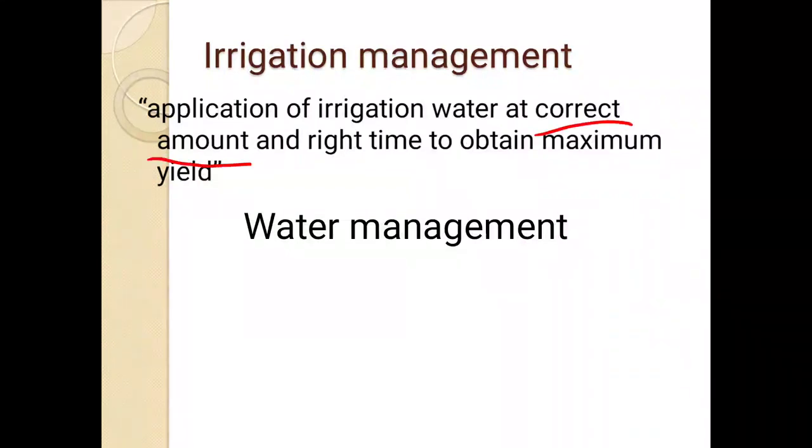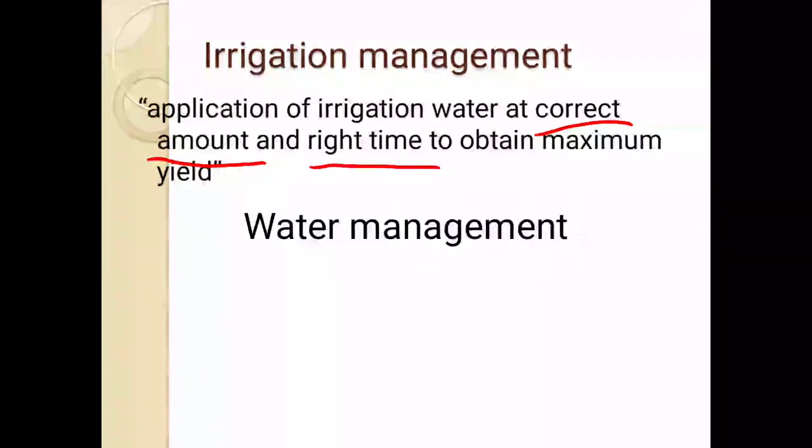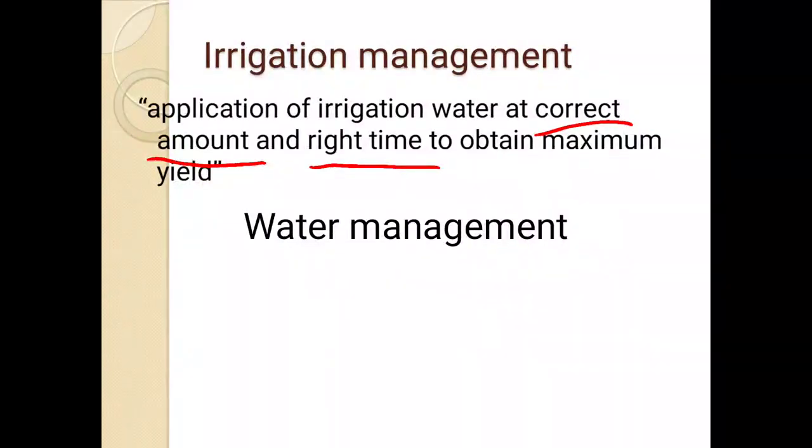Amount is important because we should not apply water as per our wish. We should apply water as per the requirement of the crop. Correct amount and right time. So we have to apply water also at right time to obtain maximum production or maximum yield. This is the meaning of irrigation management.